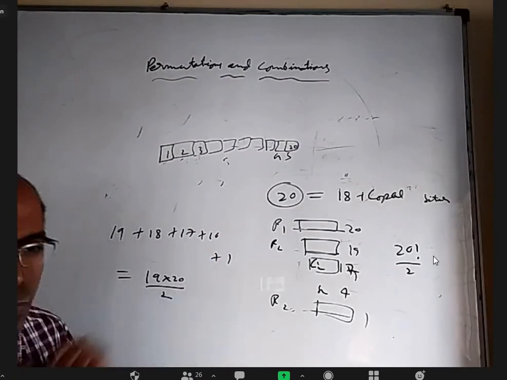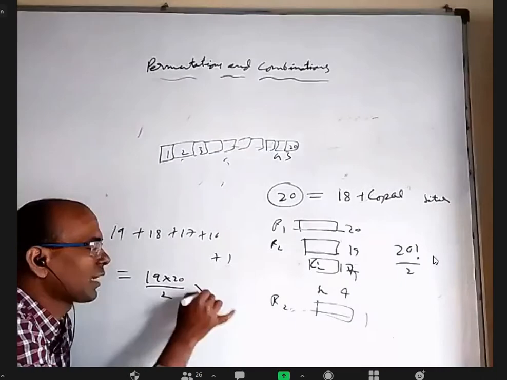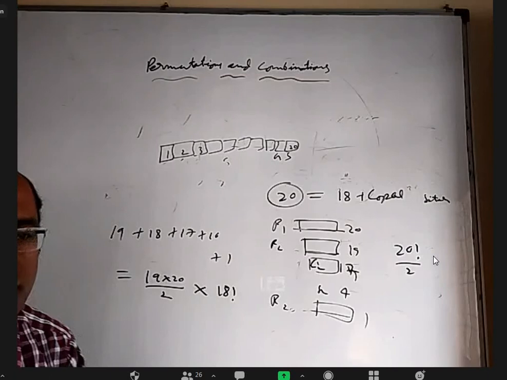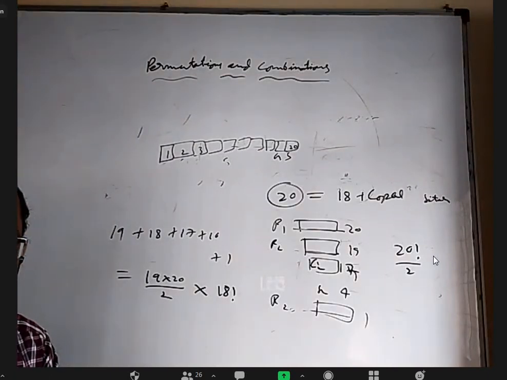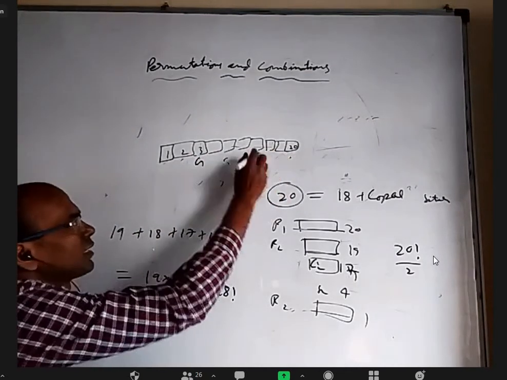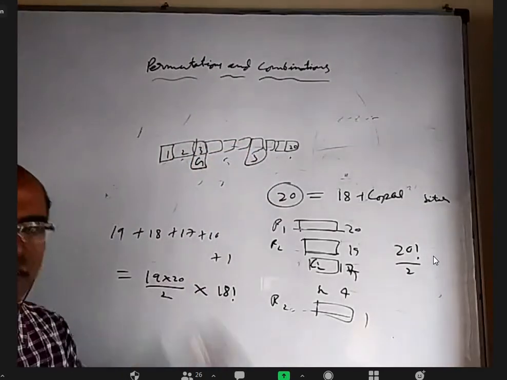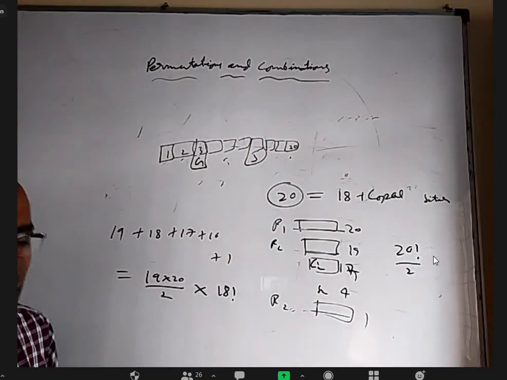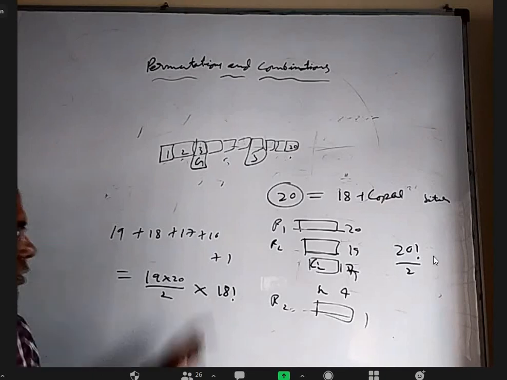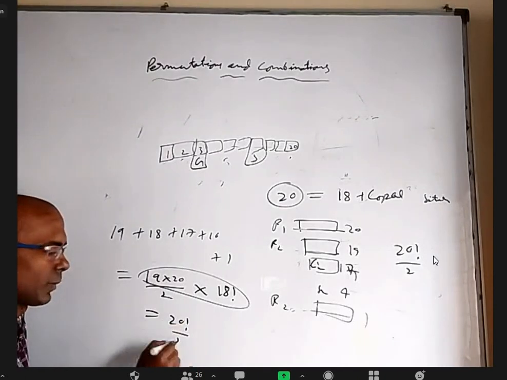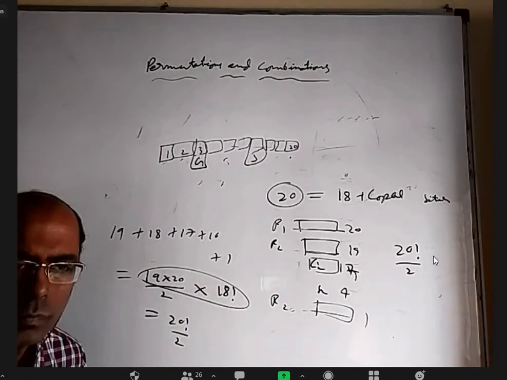But anyway, we've done the long process. Now I have to multiply by 18 factorial for arranging the rest of the 18 people in 18 places. Is that point clear? Let us say I kept Gopal here and Sitaram here. Two places were filled. All other 18 places are filled with the other 18 people without any restriction. N people in n places is directly n factorial. That's how we get this 18 factorial. So finally, this total is 20 factorial by 2. Right?